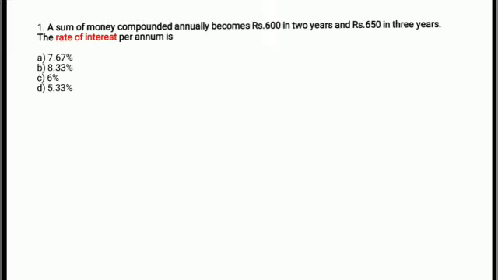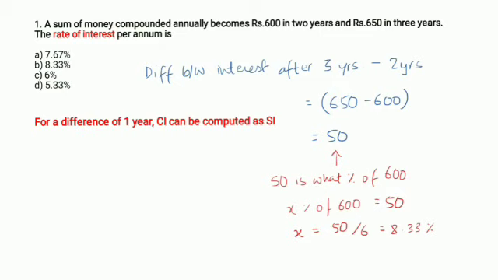So can I say that in this question, for 600 and 650, the difference for 1 year, the compound interest for 1 year will be the same as simple interest for that very year, because compounding actually looks like having a result only if it is practiced for more than a year, right?